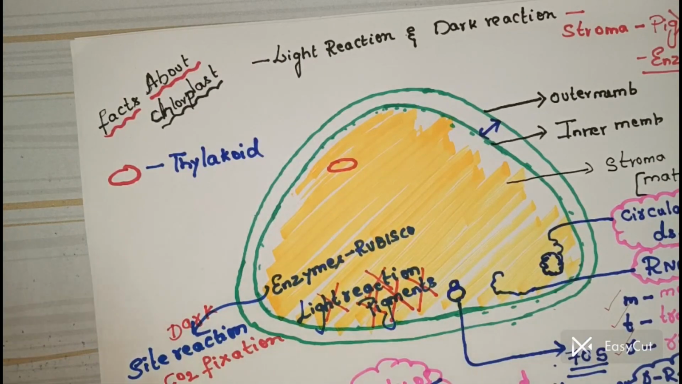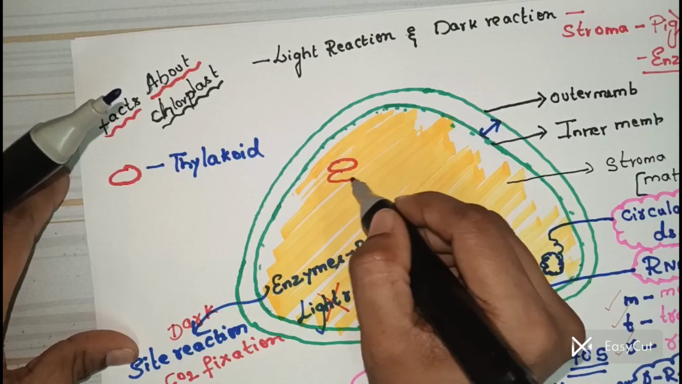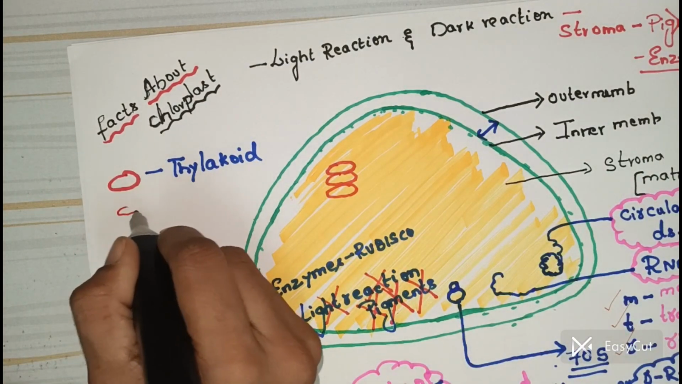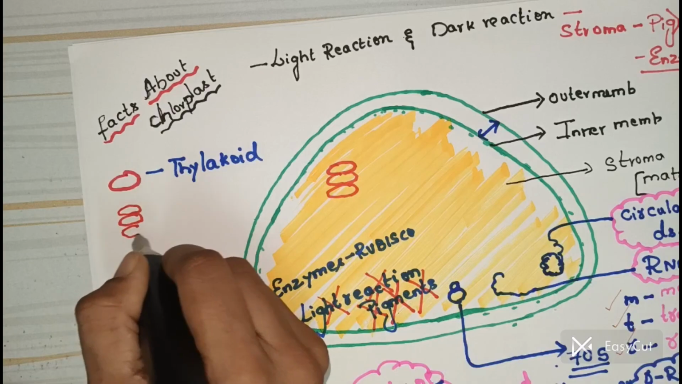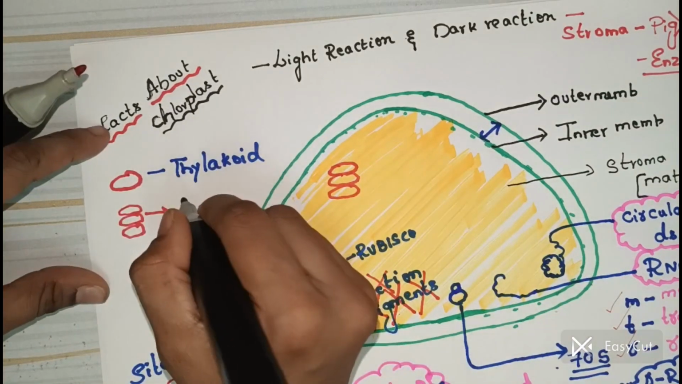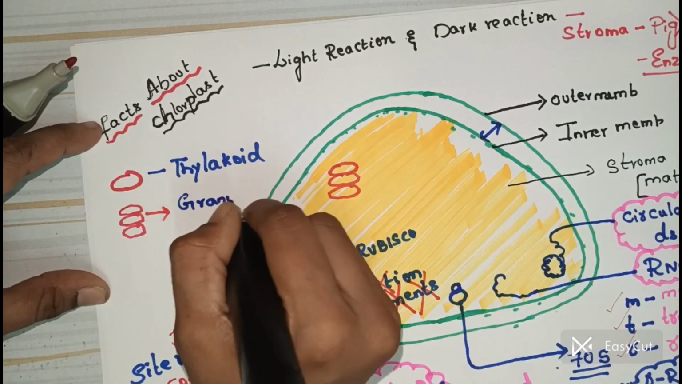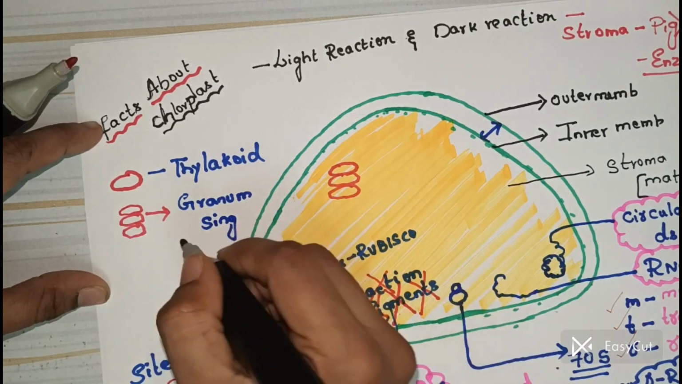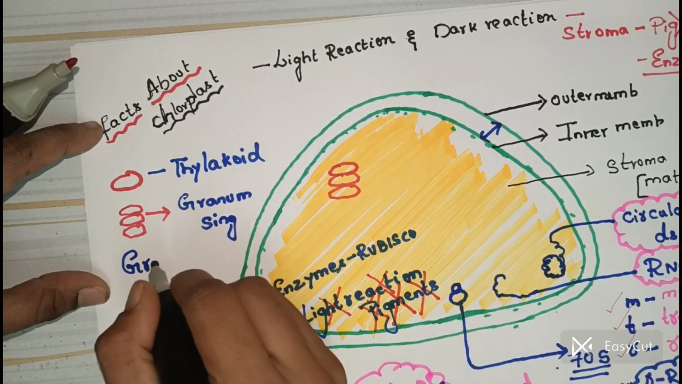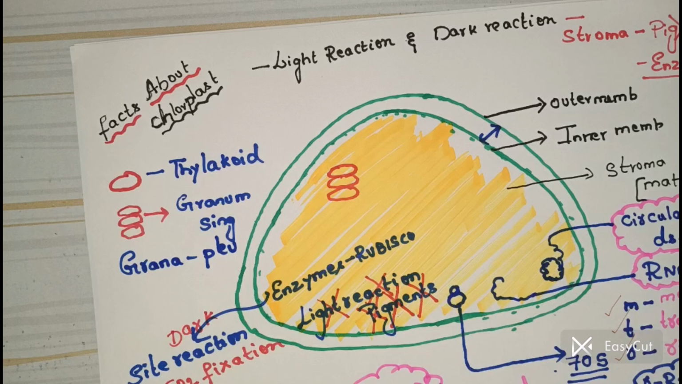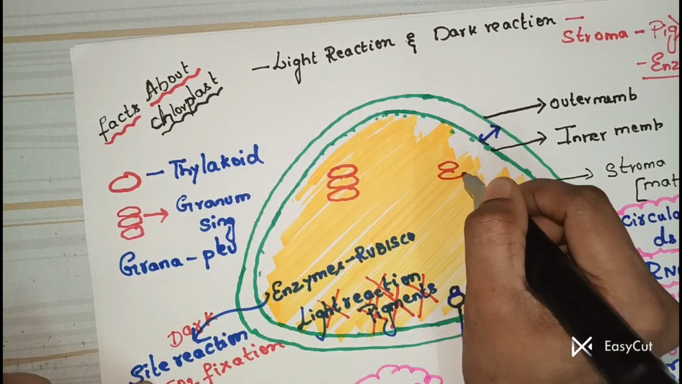Another one. You can see the stackings of the thylakoid. The coin-like structures are going to stack one upon each other. And then I'm just going to call this one granum. Granum is singular and grana is plural. So many stackings are present here in the matrix.